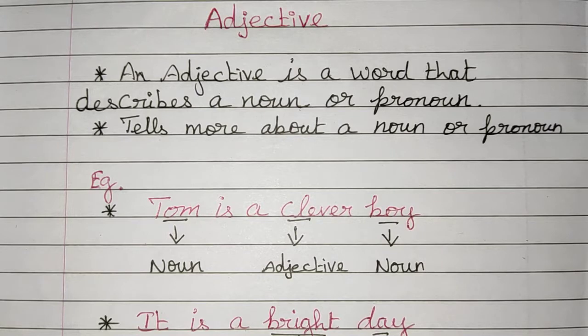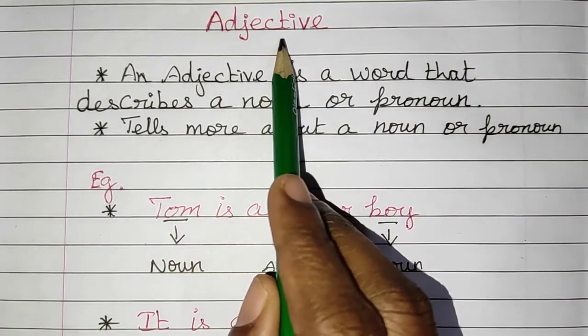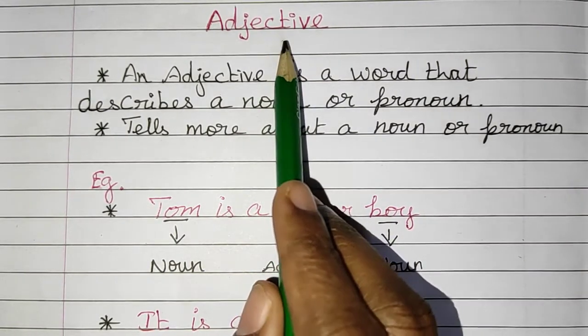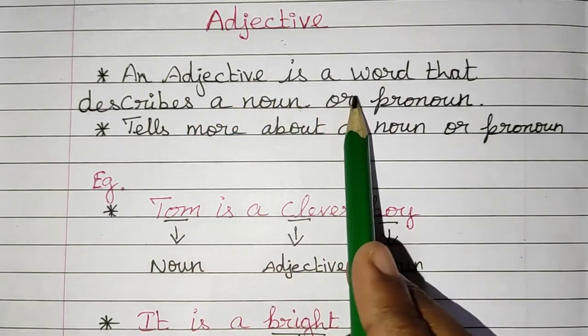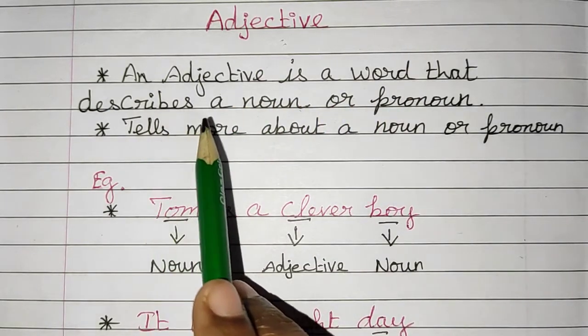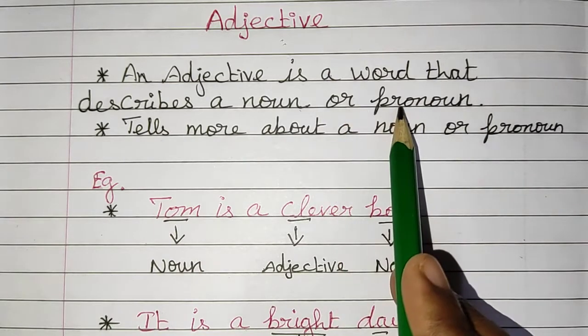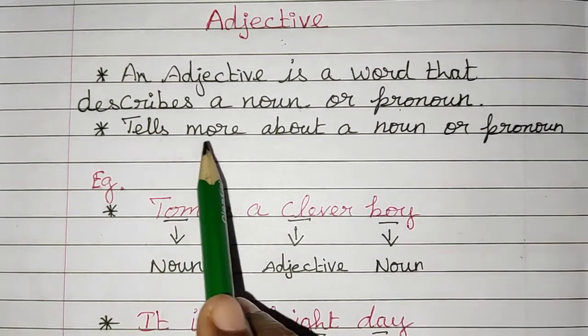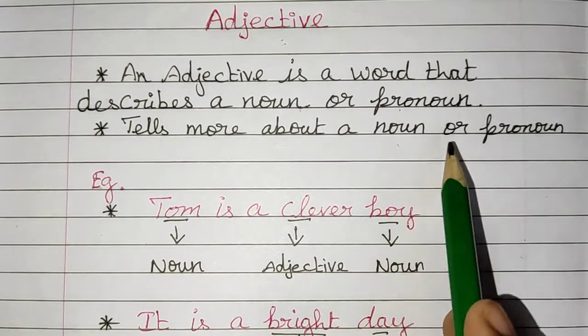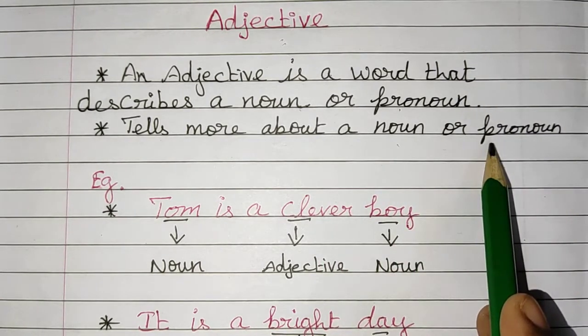Before knowing what is degrees of comparison, let us recall adjective. What is an adjective? An adjective is a word that describes a noun or pronoun, or else it tells more about a noun or pronoun.